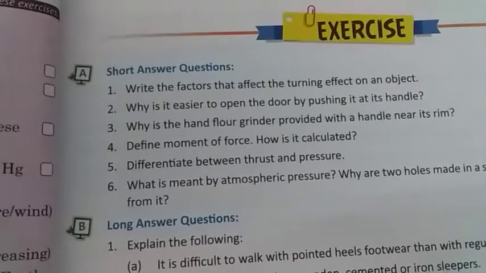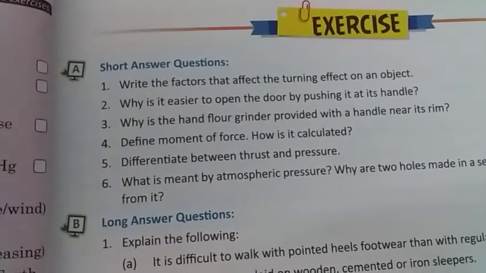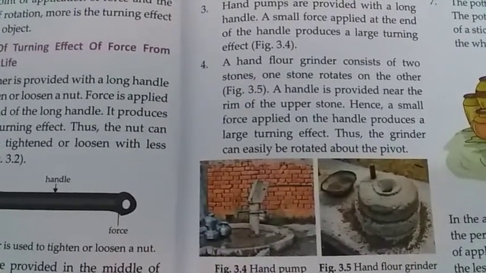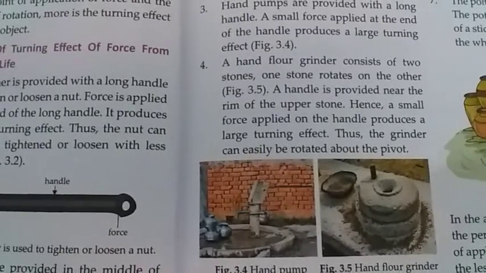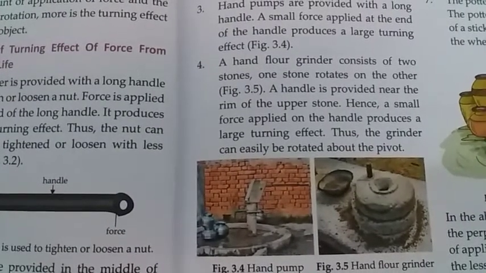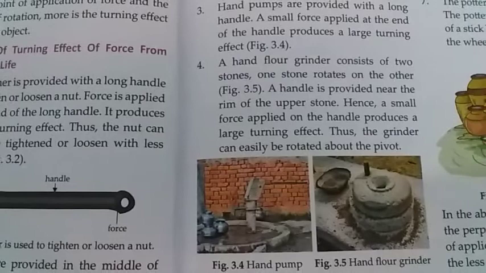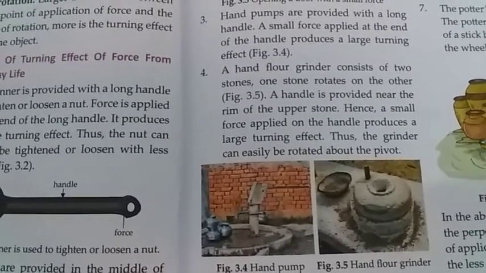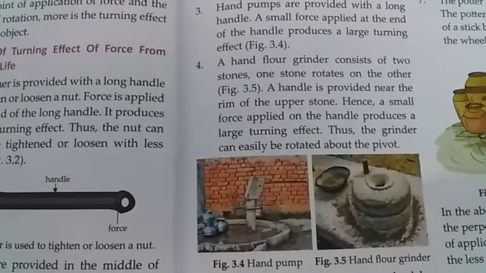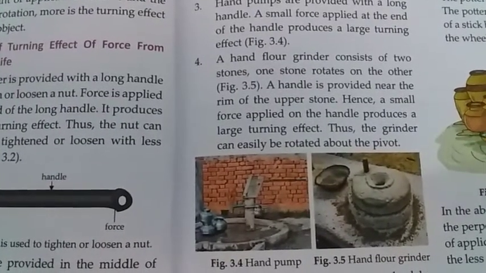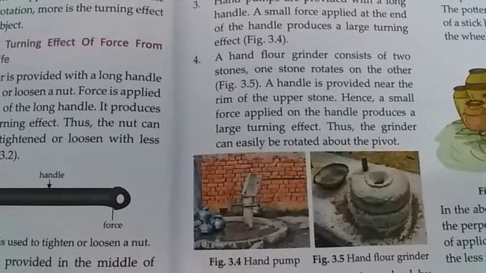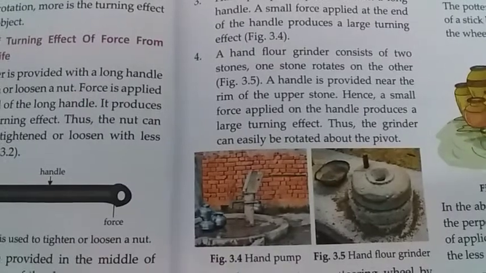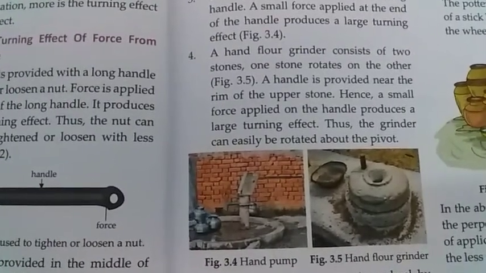Why is the hand flour grinder provided with a handle near its rim? The hand flour grinder is provided with a handle near its rim. The reason is the same. Larger the distance between the point of application of force and the axis of rotation, more is the turning effect on the object. So the handle is near the rim. So with a small force applied on the handle, it produces a large turning effect. And it is very easy to rotate the grinder.